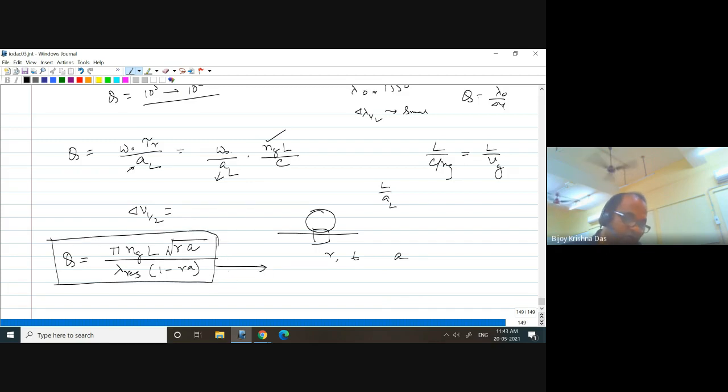So this you can directly derive from the formula we derived earlier. Try it as a home assignment. This is the actual Q value. Whenever you are designing a ring resonator, you have control over R and T. You may not have control over A, because that depends on the technology. Scattering loss depends on which technology you are using. In your lab, the waveguide scattering loss because of surface roughness contributes to loss. If you were in a foundry, that can be reduced.